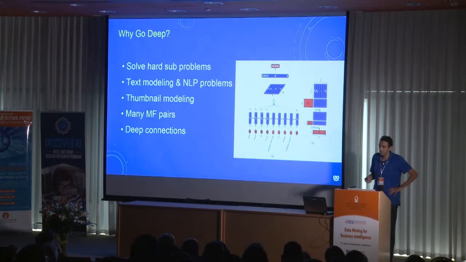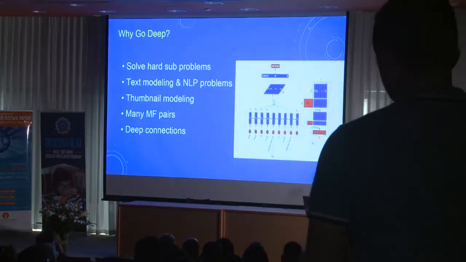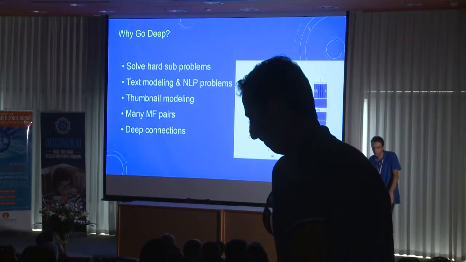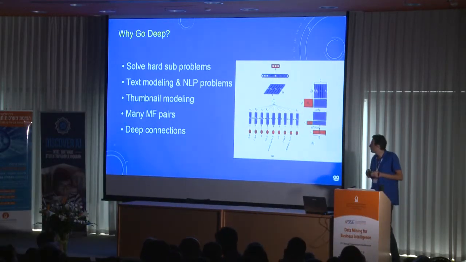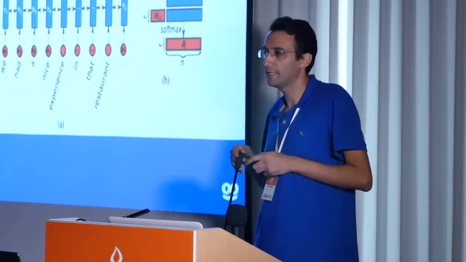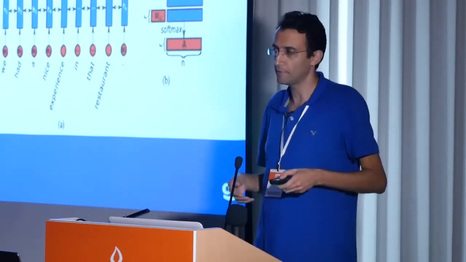The second reason is that we have many matrix factorization pairs, but eventually we want one model, end-to-end, to learn all the connections. And the third is that we also want to reveal deep connections which are beyond the pairs.